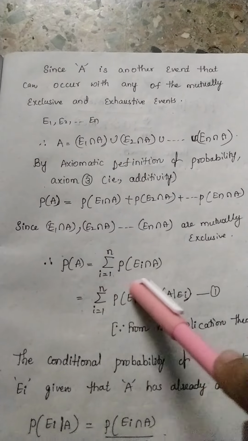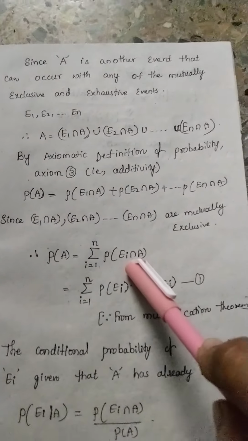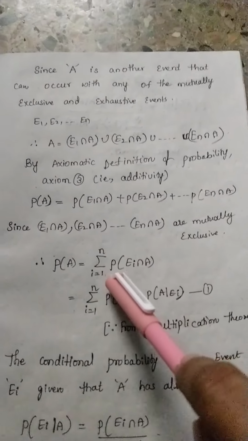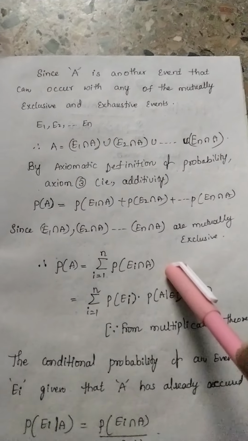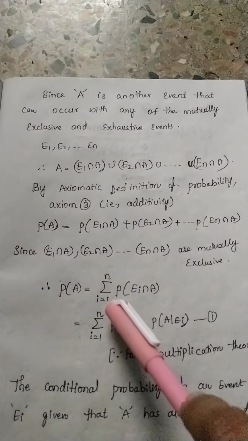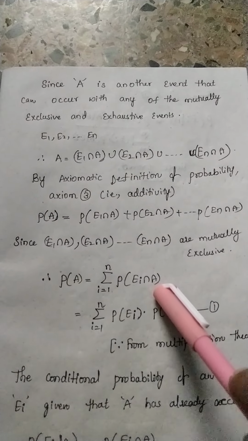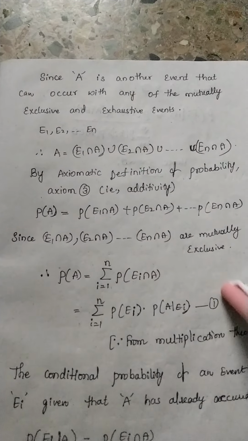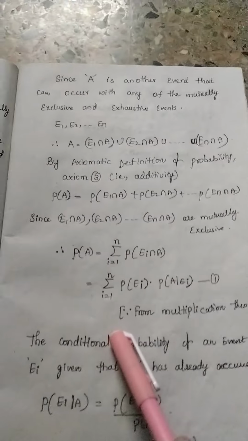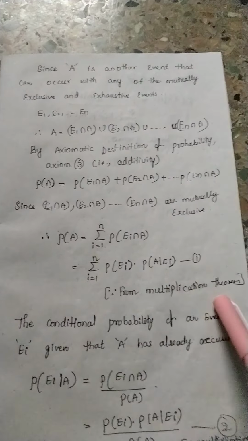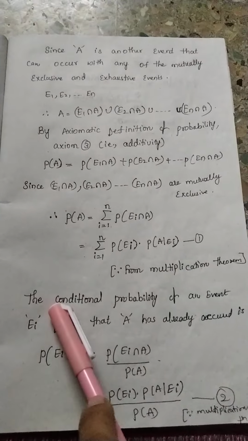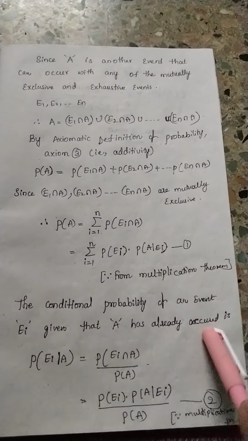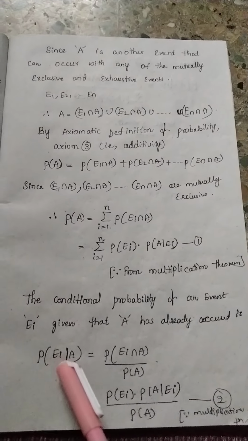Now we are going to use the multiplication theorem. What is the multiplication theorem statement? Probability of A intersection B is equal to probability of A into probability of B given A. Like that, probability of Ei intersection A is equal to probability of Ei into probability of A given Ei. Let it be taken as equation 1, since it follows from the multiplication theorem. And the conditional probability of an event Ei given that A has already occurred is probability of Ei given A.